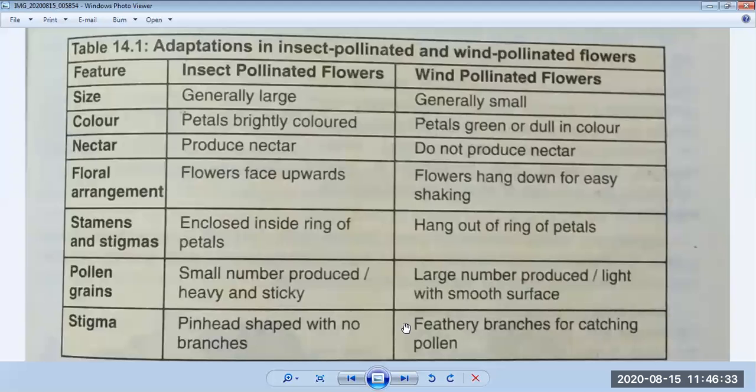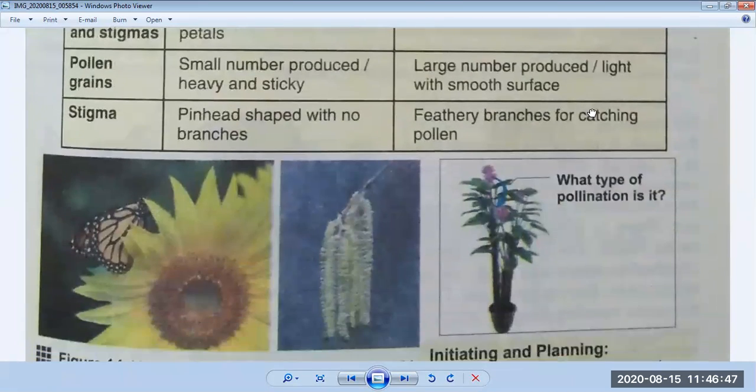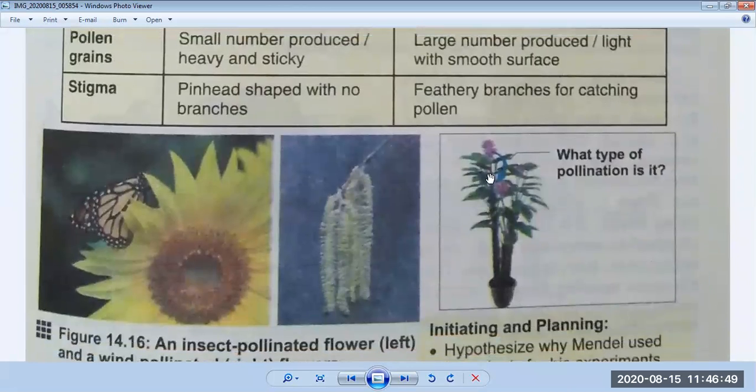But if it is wind pollinated, they are like a parachute. They can float in the air due to strong winds. So they have feathery branches for catching pollen. So these are the adaptations of an insect pollinated plant and a wind pollinated plant. The working of both is the same because they help in sexual reproduction in plants, but their adaptations are different according to their situations.